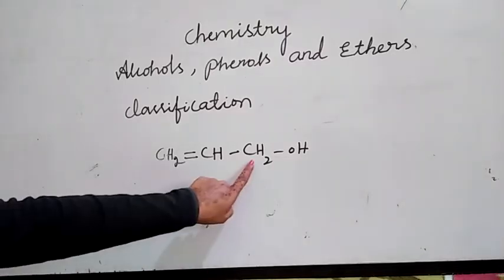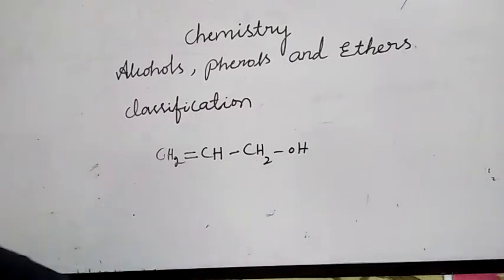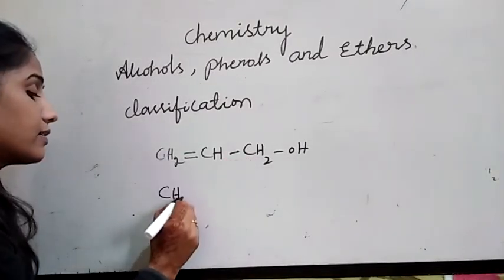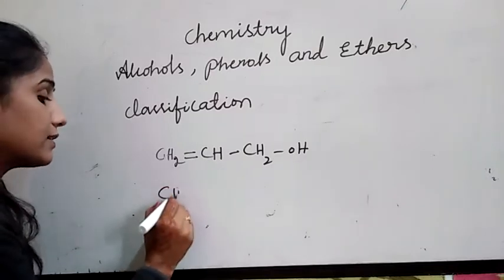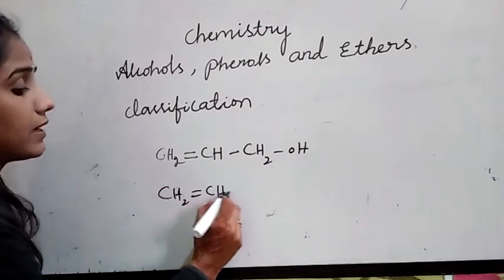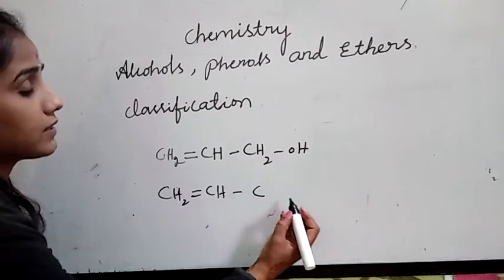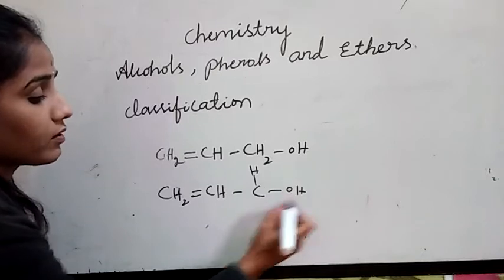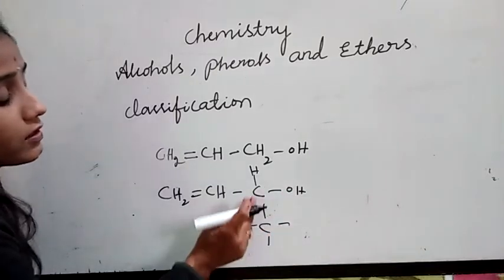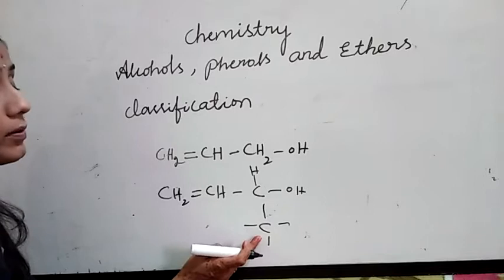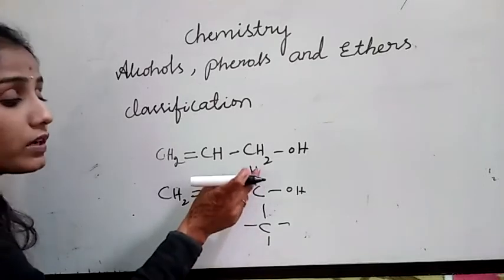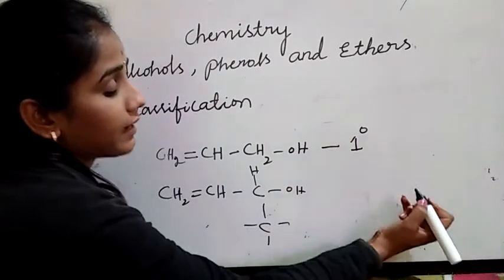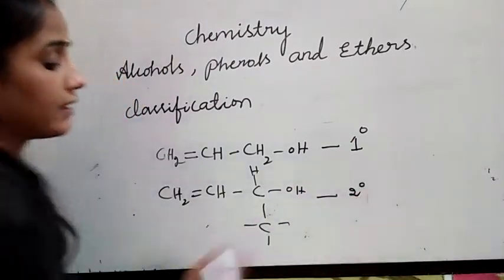This is a primary carbon, right? This carbon is attached to two hydrogen atoms. Like this you can write the secondary: CH2 double bond CH, then the carbon attached to only one hydrogen and to another carbon. So this is a secondary carbon atom. This is a primary allylic alcohol. This is a secondary allylic alcohol.